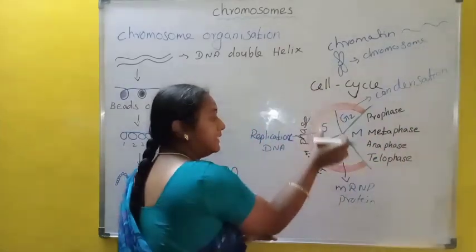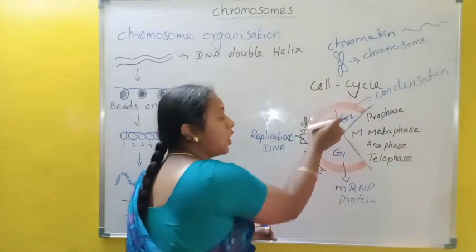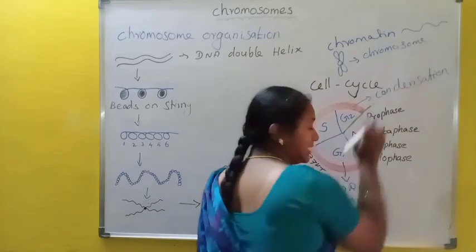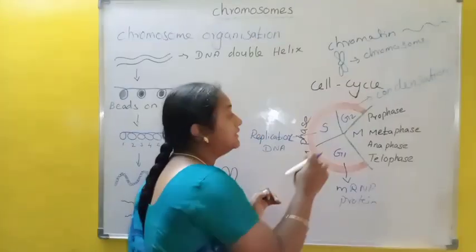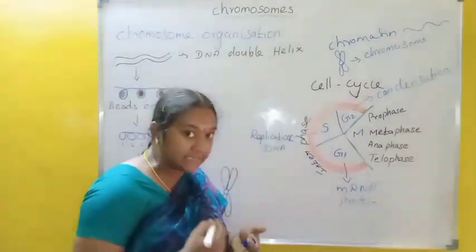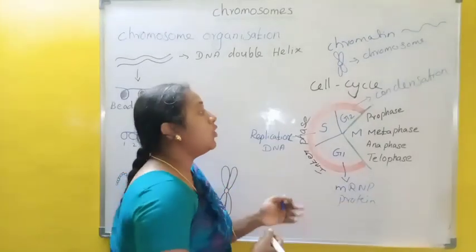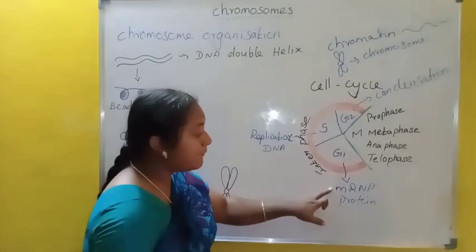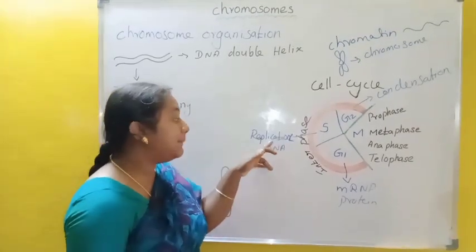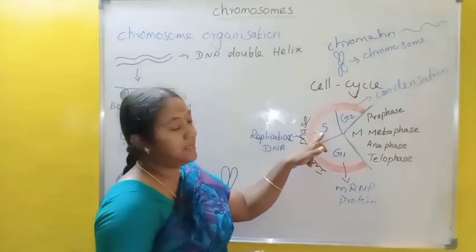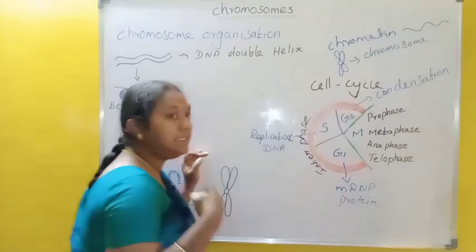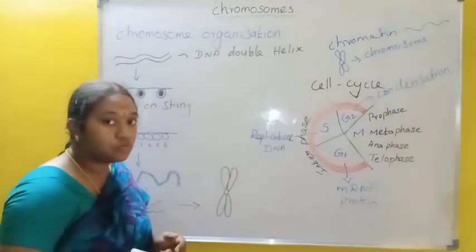So, G1, S and G2 phases are commonly called interphase. In this interphase, the DNA strand looks like a thread-like structure, called chromatin. Then at the initial stage of G2 phase, the chromatin becomes condensed, and it is called a chromosome. In the G1 phase, mRNA and protein synthesis may occur. Then in the S phase, the synthesis phase, replication of DNA occurs. This is the DNA double helix. When the G2 phase is initiated, the condensation of the chromosome begins.